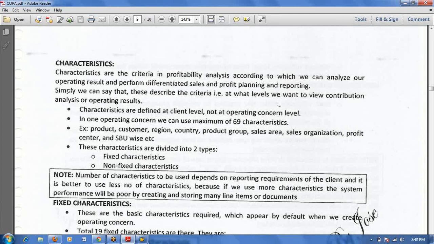Is this characteristic not relevant to account-based COPA? I think it's related to just one side. No, a characteristic is applicable for both sides, costing-based COPA and account-based COPA. Only value fields are relevant for costing-based COPA. We won't use value fields in the account-based COPA scenario.